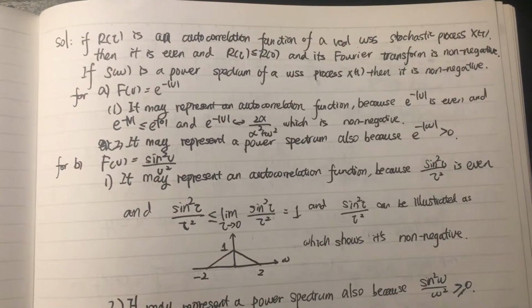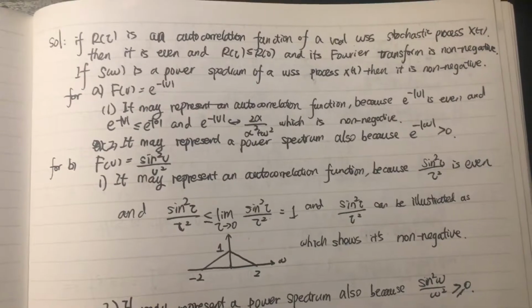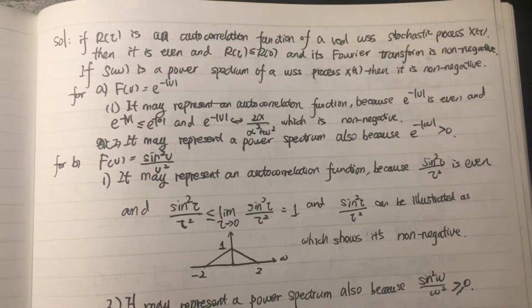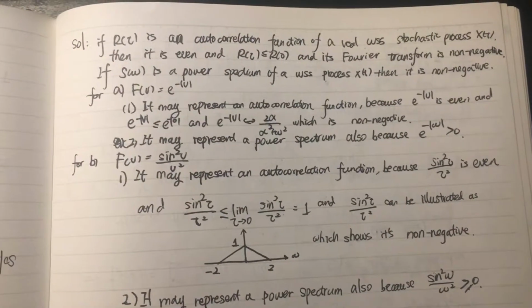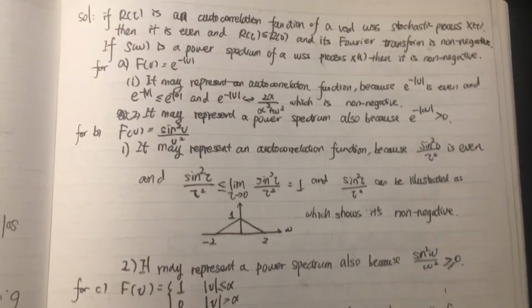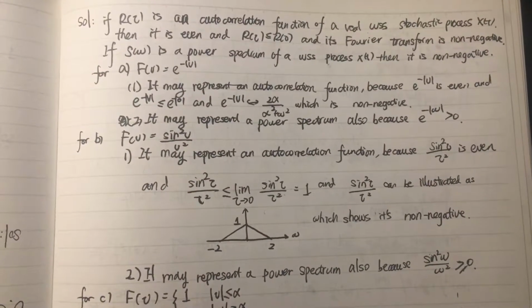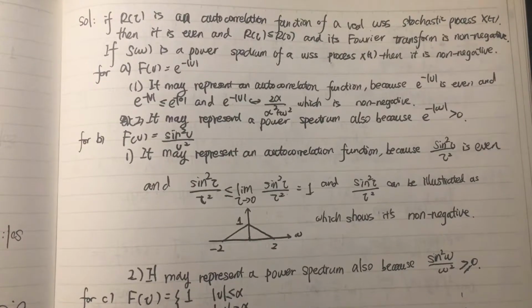And if S(omega) is the power spectrum of the WSS process X(t), then it should be non-negative. These are the basic rules we apply in deciding whether these three functions are autocorrelation functions or power spectra.